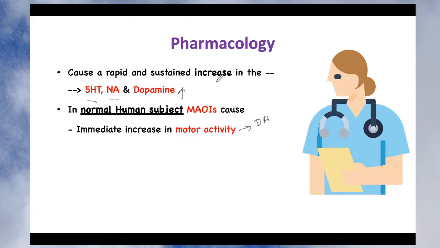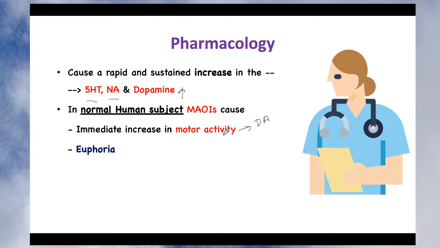Okay, sorry. So this person will not sit at one place. He will move from one place to another place. Why? Because there is an increase in their motor activity. So this is one of the problems when these drugs are given to a normal human subject. This could also be possible in case of depression. In depression, when you give the monoamine oxidase inhibitor, it will slowly increase the level of 5-HT as well as noradrenaline. But you don't want to increase the level of dopamine, because dopamine deficiency is not seen in depression. There is deficiency of only 5-HT and noradrenaline. So increased motor activity will be a side effect of monoamine oxidase inhibitors.